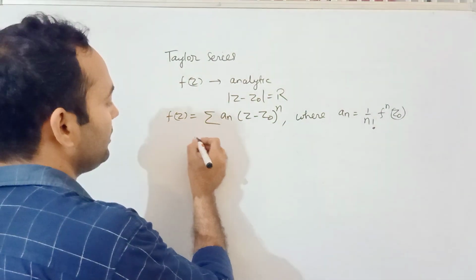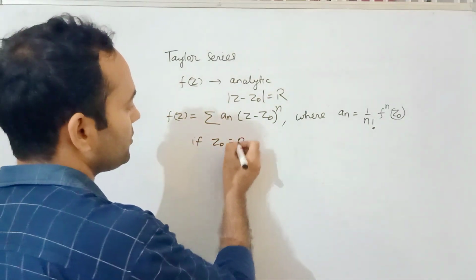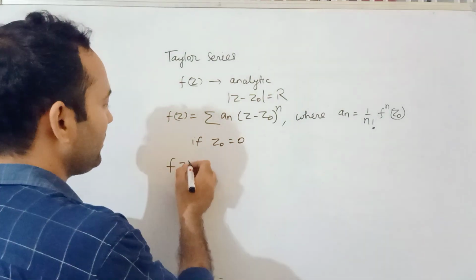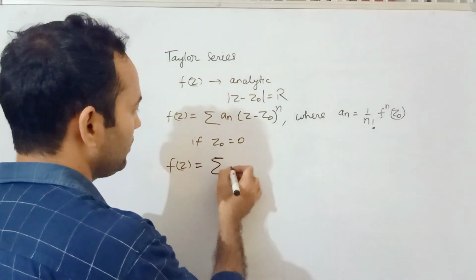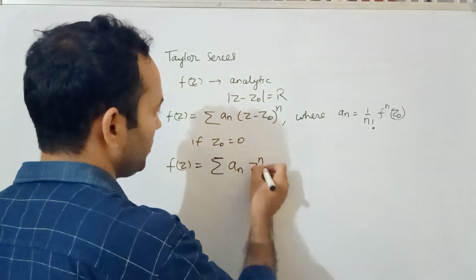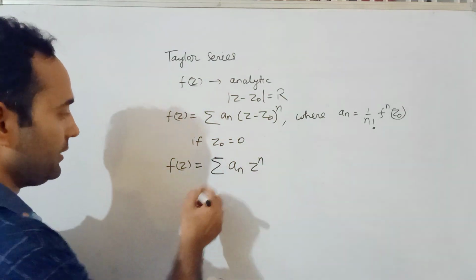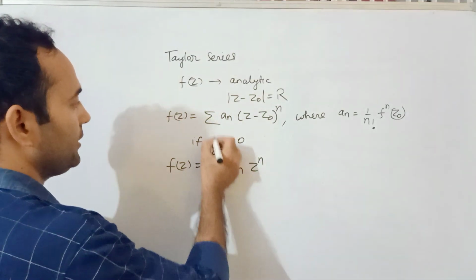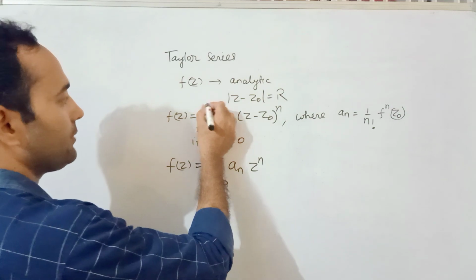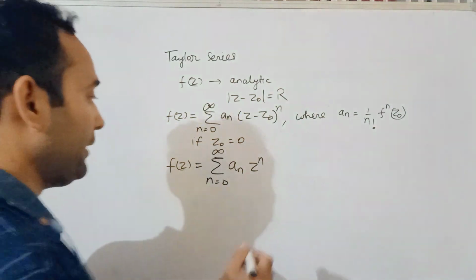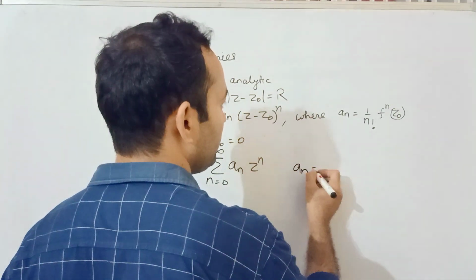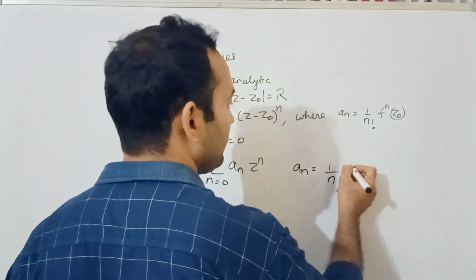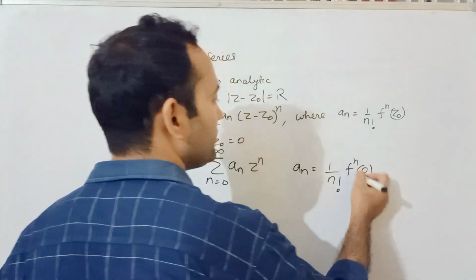If z naught is equal to 0, then you have another series: the sum of a_n z to the power n, with n from 0 to infinity, and a_n would be 1 upon factorial n times f^(n)(0).